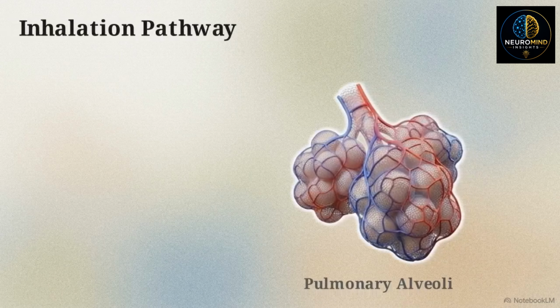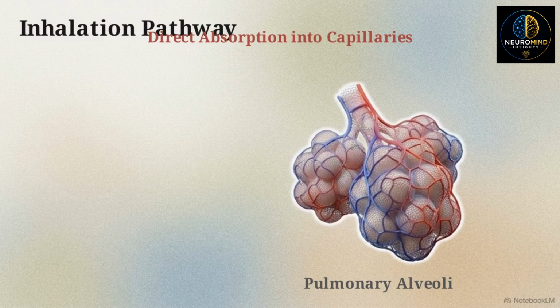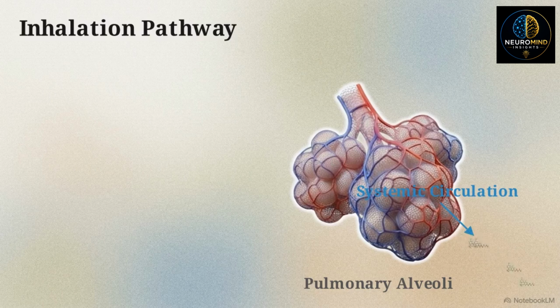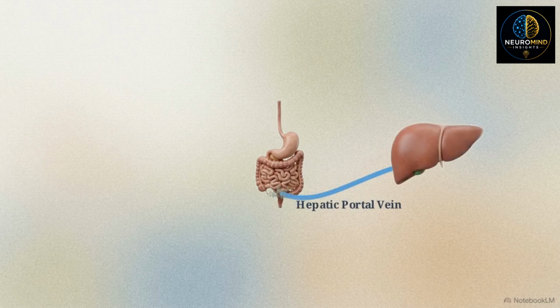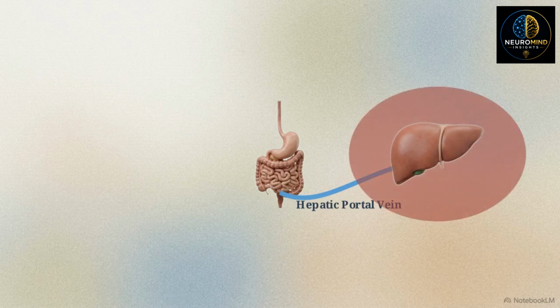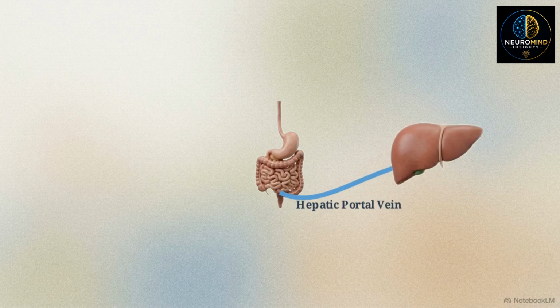This model traces the inhalation pathway. When smoked or vaporized, THC passes across the pulmonary capillaries and enters systemic circulation in a matter of minutes. Ingestion bypasses the lungs. Orally consumed THC must travel through the digestive tract and enter the hepatic portal system, forcing a detour directly to the liver before it can reach general circulation. This routing initiates hepatic first-pass metabolism.